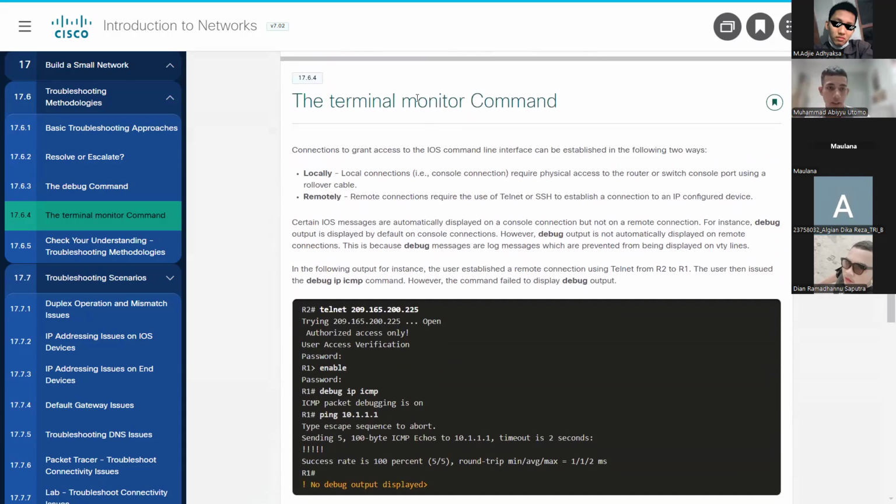And the terminal monitor command. Connection to gain access to the IOS command line interface can be established in the following two ways: one, locally, and two, remotely.